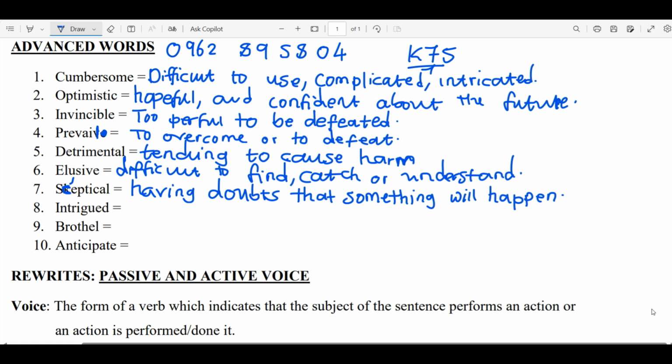Then number 8, intrigued. Intrigued is like interested, wanting to know more of something. You say, I'm intrigued by this story. It simply means that you are interested and you want to know more of that. Then a brothel is a house where women work as prostitutes, so say a house or a building.